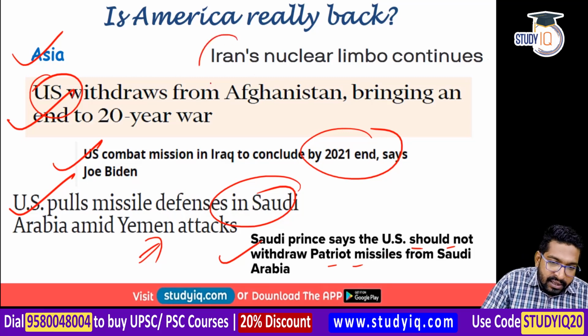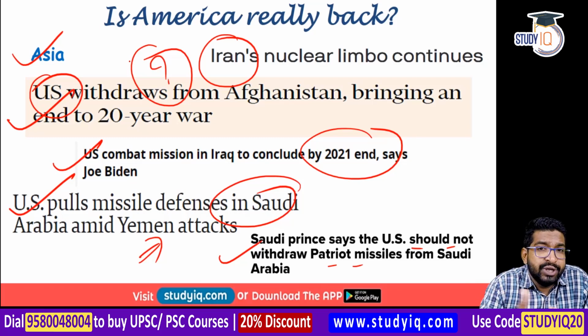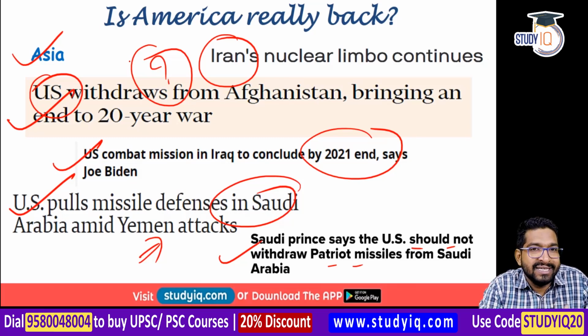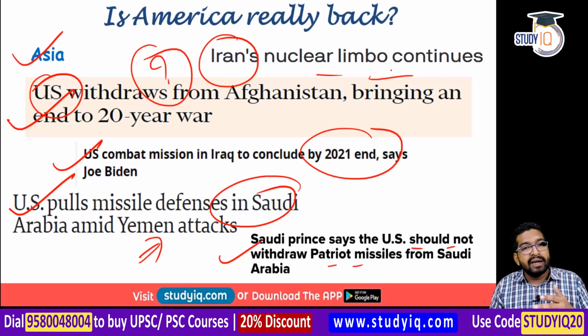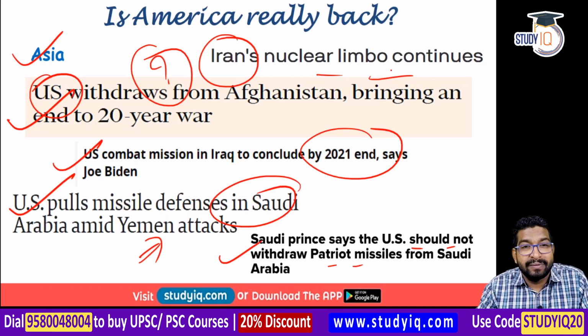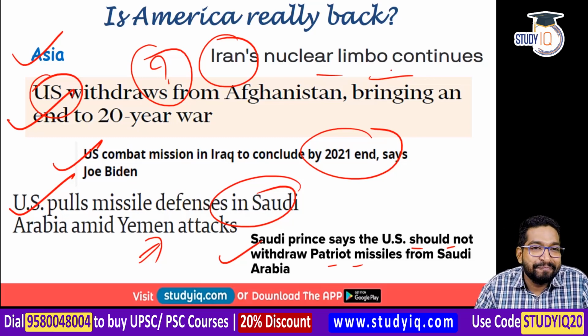Now, with respect to Iran, there is a question mark, right? When Joe Biden came, everybody thought that he would renegotiate the Joint Comprehensive Plan of Action, which was signed under Barack Obama administration with Iran. The JCPOA, P5+1 powers had signed. So, everybody thought some sort of renegotiation would take place. But in the 8 months, Iran has been kept in nuclear limbo, and the entire West Asian region is completely volatile even now. And the war on terror, I would say it has taken a step back. Similar policies, right? Don't you think it's similar to what Trump did? Trump had promised that I'm going to get my soldiers back. Biden has fulfilled that promise.